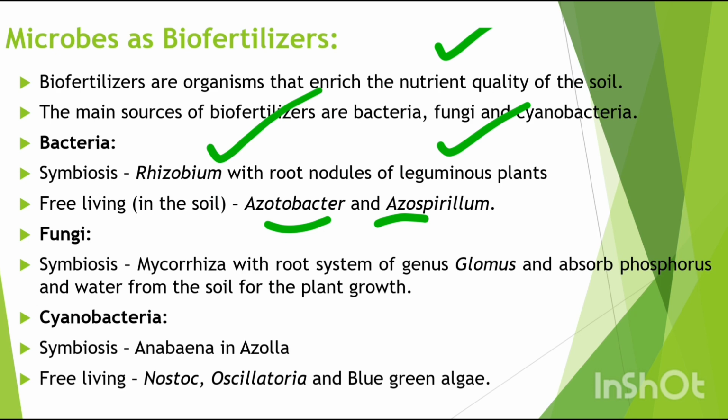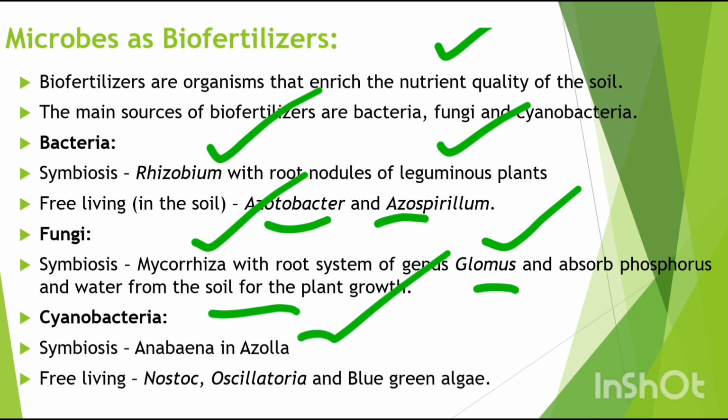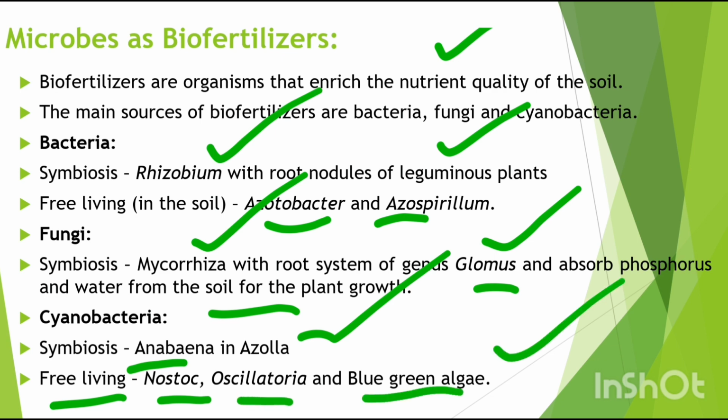Similarly, there are fungi, the mycorrhiza of genus Glomus, present in the root system of the plant, which absorb phosphorus and water from the soil for plant growth. Then cyanobacteria, which form a symbiotic relationship, that means Anabaena with Azolla. Then free living Nostoc, Oscillatoria and blue green algae also.